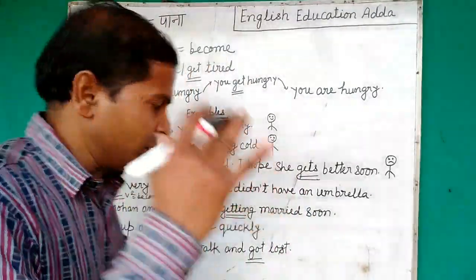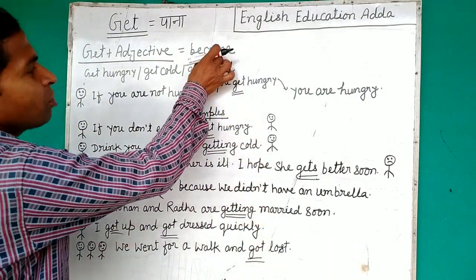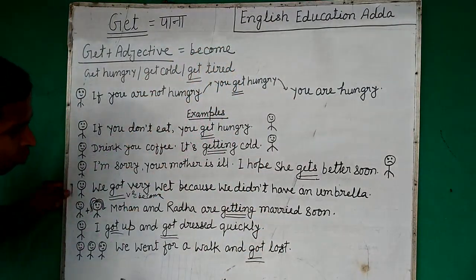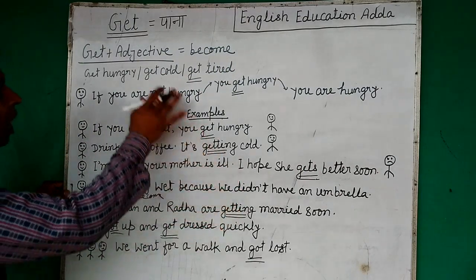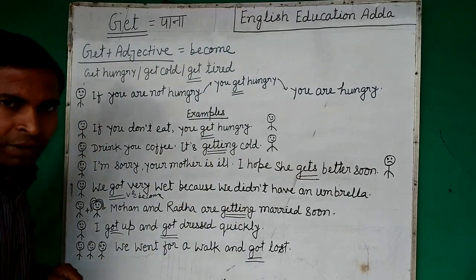And we have forgotten. So now it's showing that "got" is V2, and this is in the sense of "become". I hope you understood very nicely how we use get plus adjective in the sense of become. Now you have used it very well.